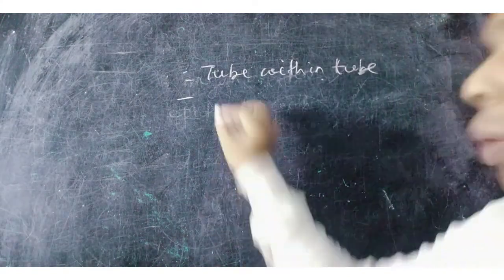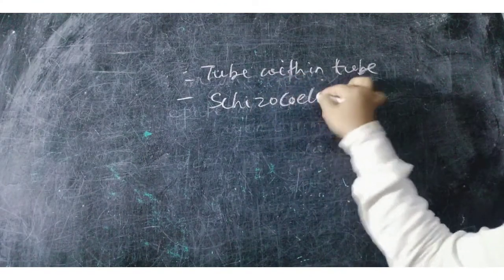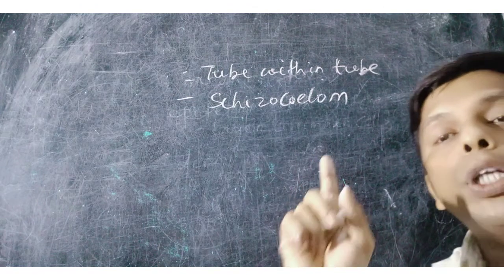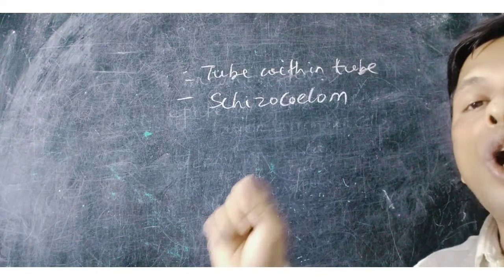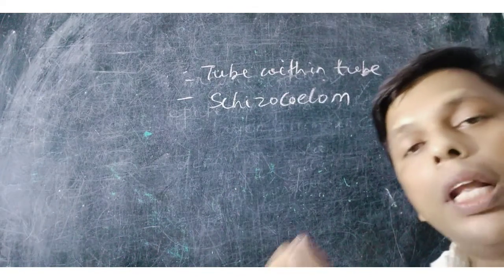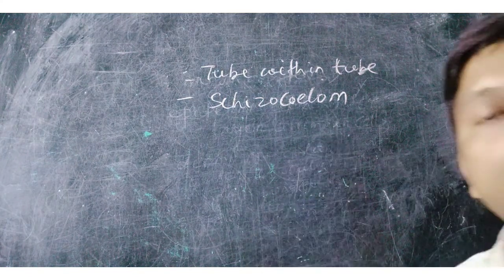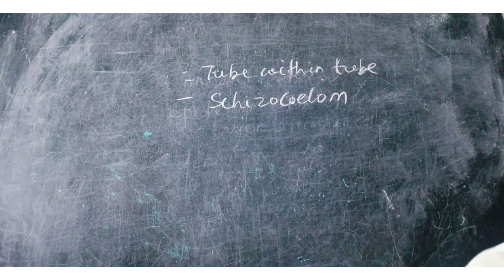What do we mean by schizocoelom? The mesoderm splits to produce the coelom. Mesoderm is not continuously found, whereas in enterocoelom the mesoderm is continuous. So the body cavity is of schizocoelom type.